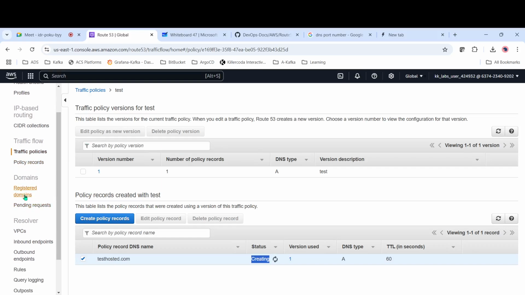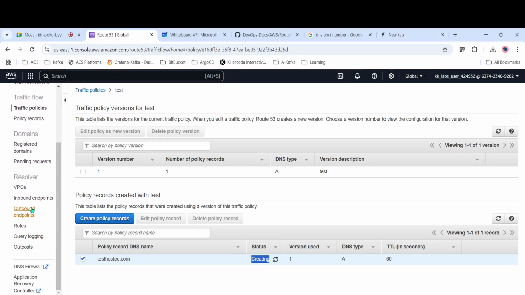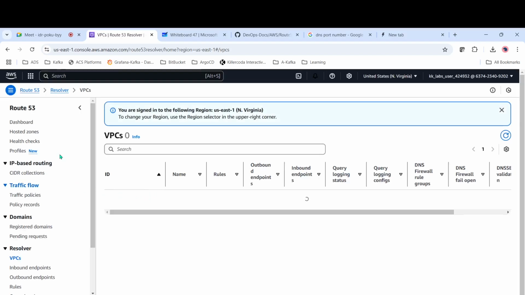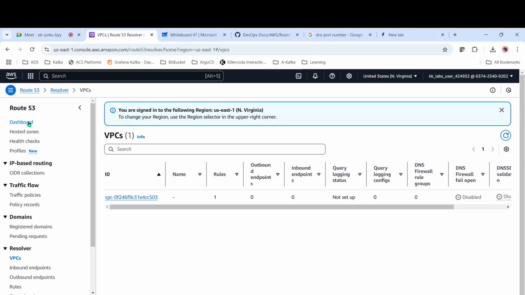And then registered domains: in case you have any domains registered, you can access them to use here. And then you can configure different things like VPCs which are referring to this Route 53, which can be configured here. So this is the overall details of this Route 53.